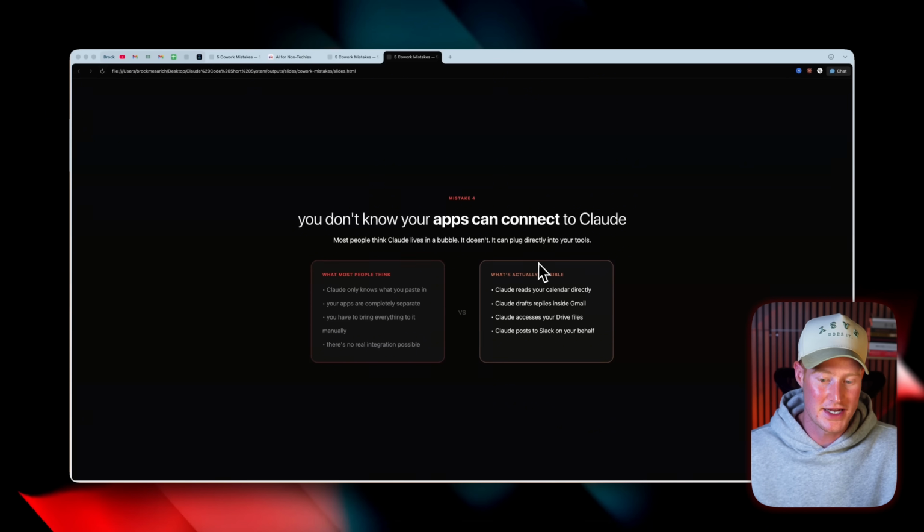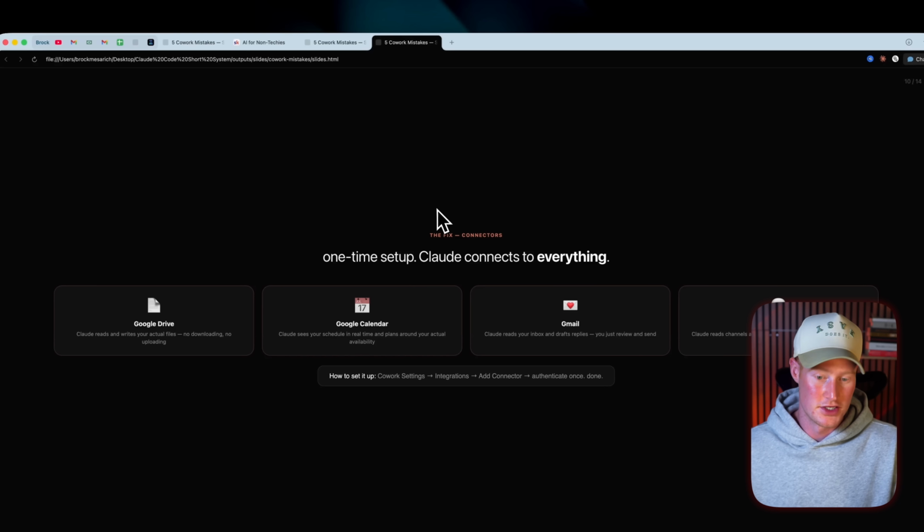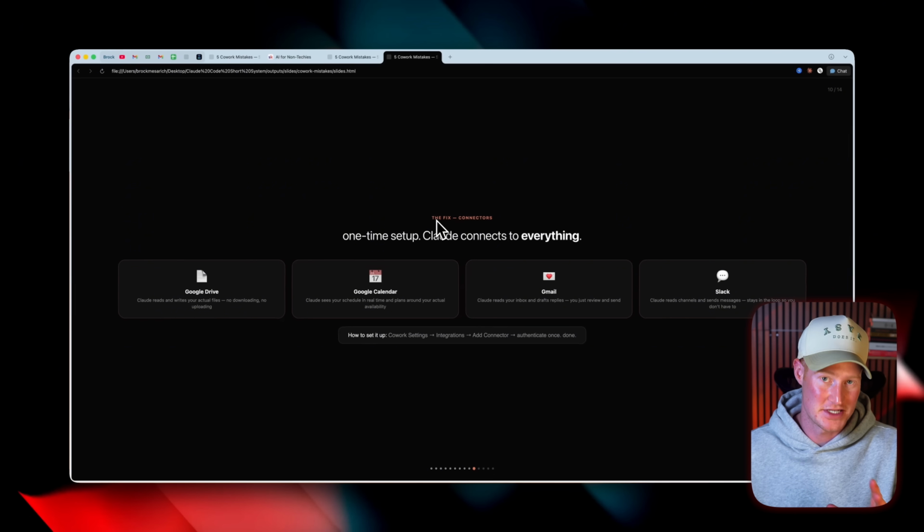Well, now Claude could actually read your Google Calendar. It could draft replies in your Gmail, could even send them for you, could access all of your files in Google Drive, and even post on Slack for you on your behalf, or even message you on Slack personally. So the fix to this is connectors inside of Cowork.